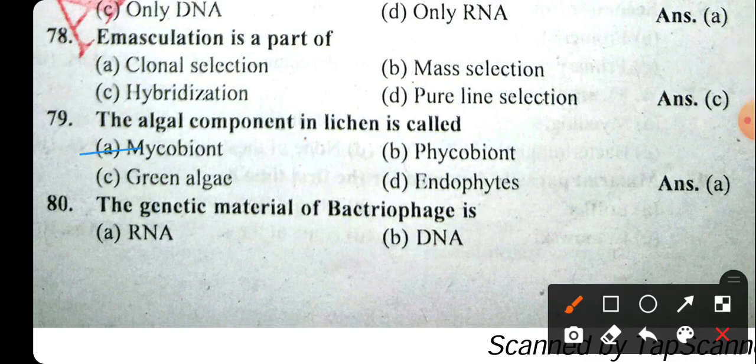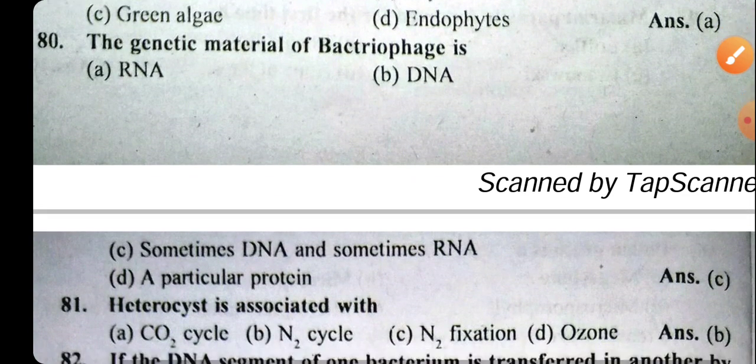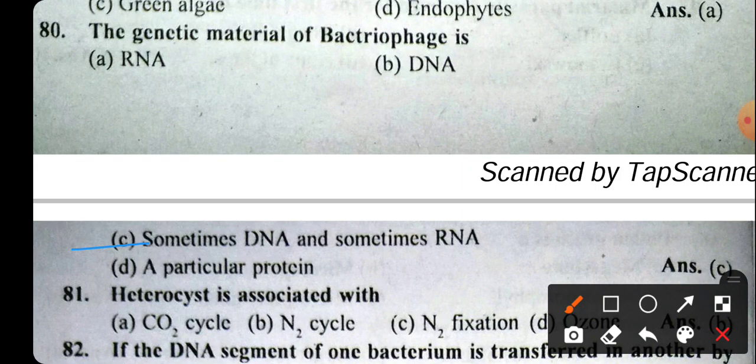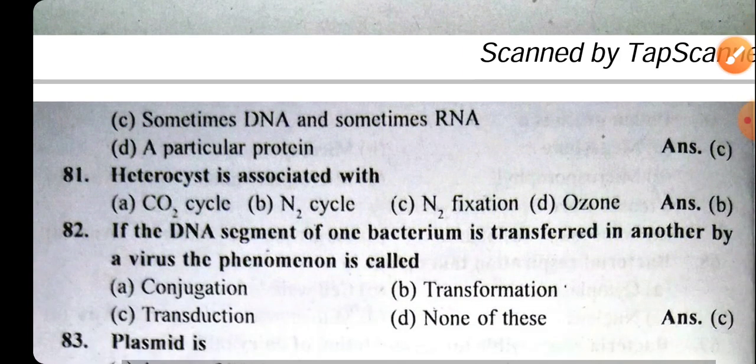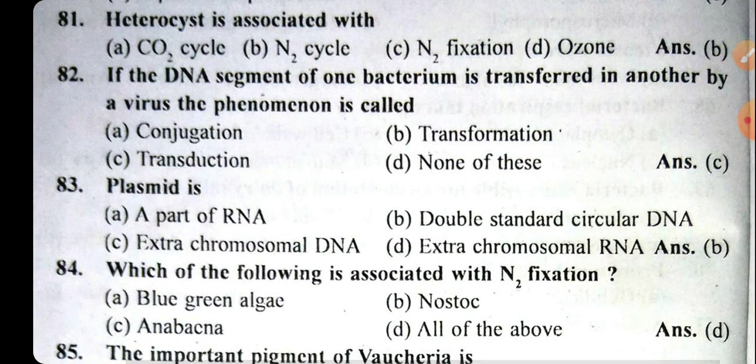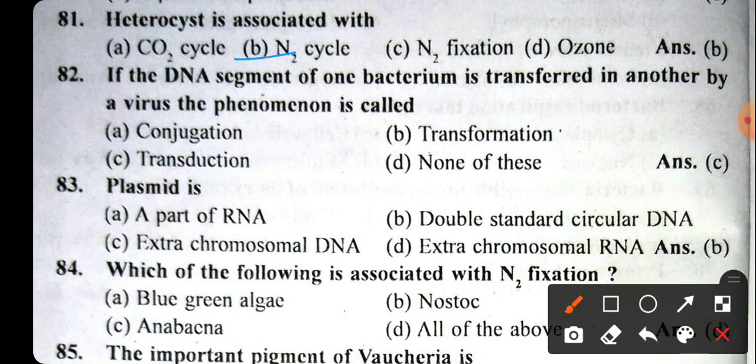The genetic material of bacteriophage is sometimes DNA and sometimes RNA. The right answer will be option C. Okay. Heterocyst is associated with the N2 cycle. That means the nitrogen cycle.